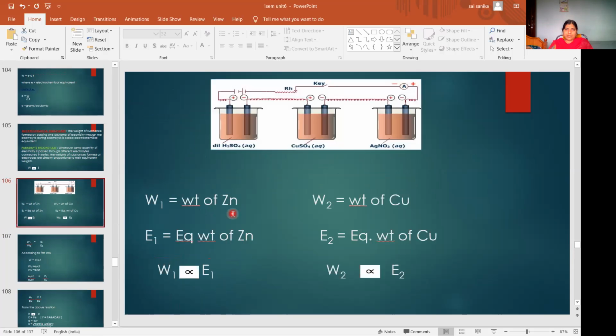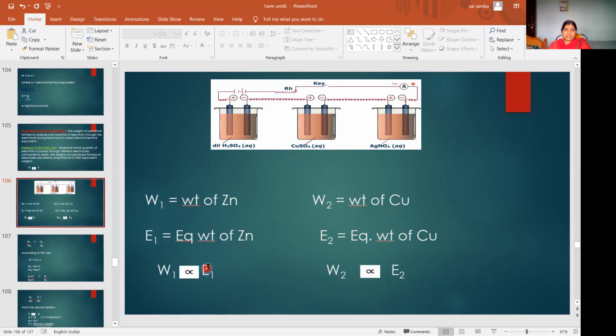Once again I will explain here. In Faraday's second law we are taking different electrolytic solutions and connecting them in series, and we are passing the same quantity of electricity through them. Here we took different electrolytic solutions: H2SO4, CuSO4, AgNO3. Here we are showing zinc, so you can imagine this one as zinc sulfate solution. W1 is weight of zinc, W2 is weight of copper, E1 is equivalent weight of zinc, E2 is equivalent weight of copper.